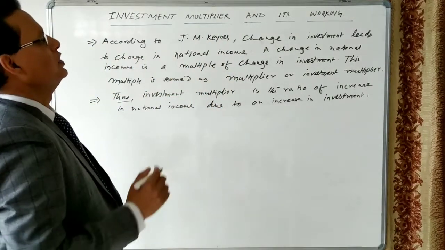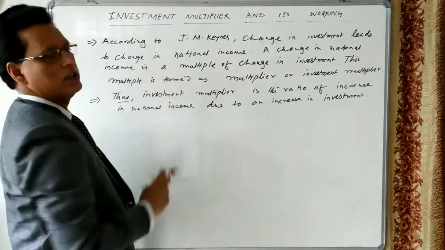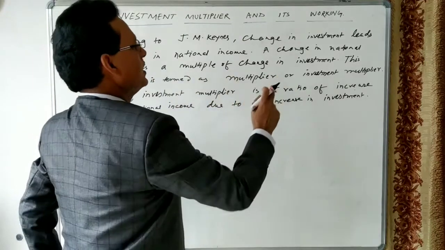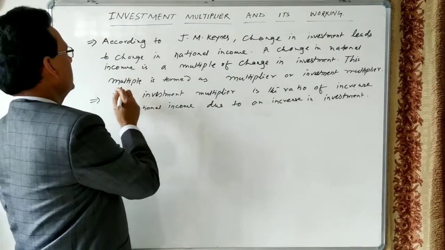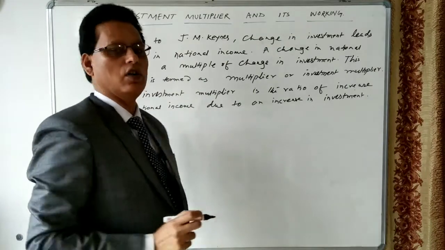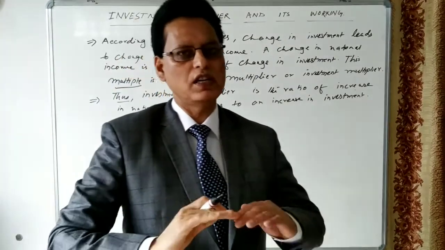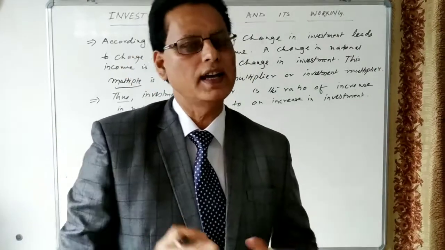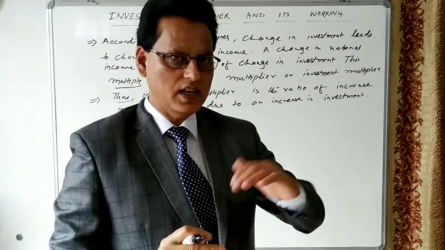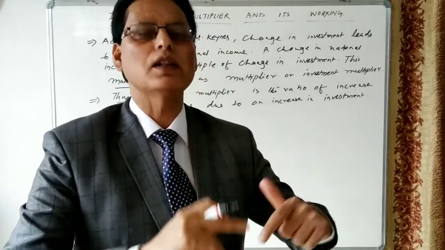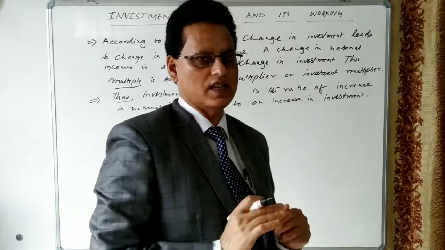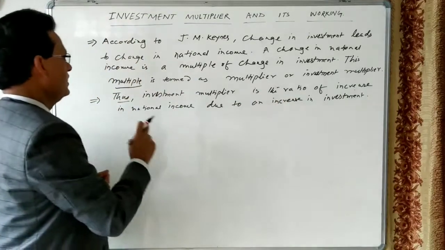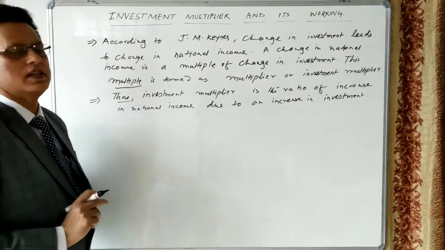According to J.M. Keynes, change in investment leads to change in national income. A change in national income is a multiple of change in investment. This multiple is termed as multiplier or investment multiplier. It means when investment increases, income will increase, but the increase in income is more than the increase in investment. So the increase in income is a multiple of the increase in investment. Thus, the investment multiplier is the ratio of the increase in national income due to an increase in investment.